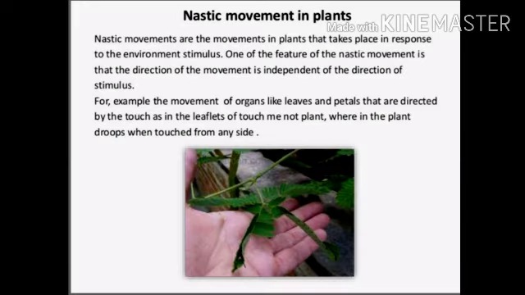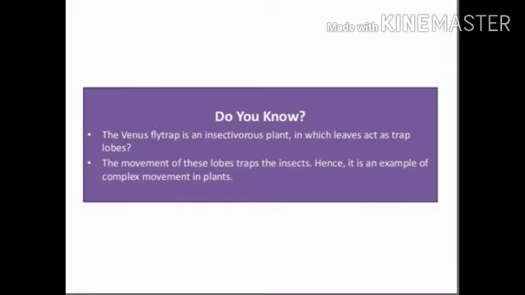After that you will see nastic movement in plants. Nastic movements are movements in plants that take place in response to an environmental stimulus. One feature of nastic movement is that the direction of the movement is independent of the direction of the stimulus. For example, the movement of organs like leaves and petals directed by touch, as in the leaflets of the touch-me-not plant, where the plant droops when touched from any part or side.